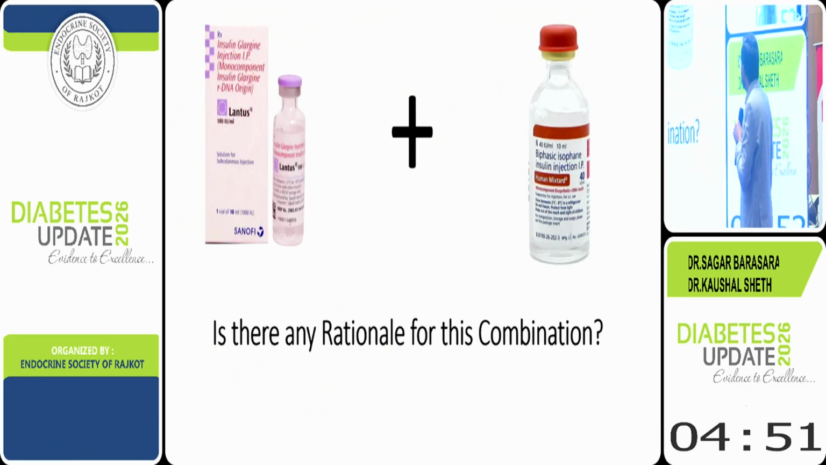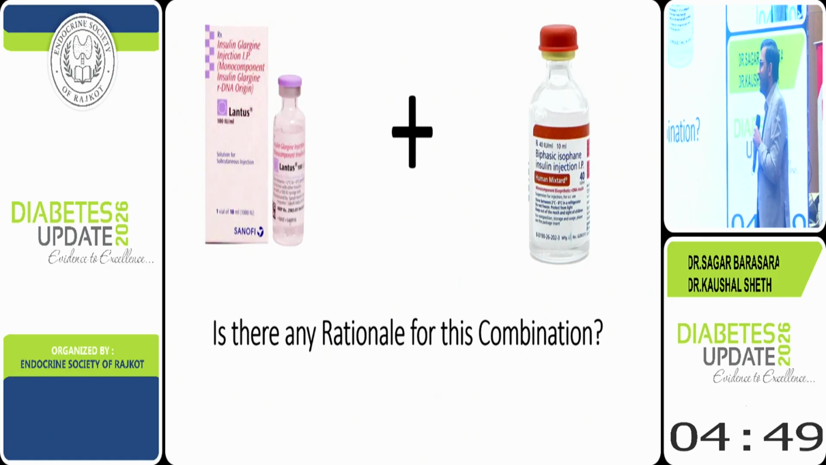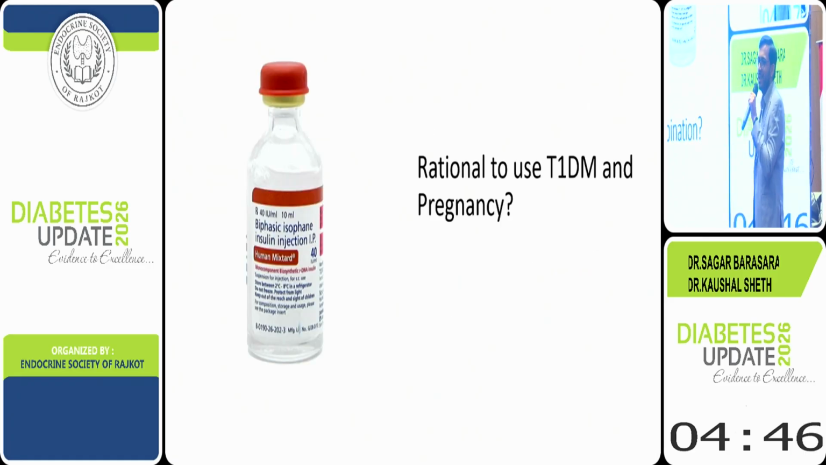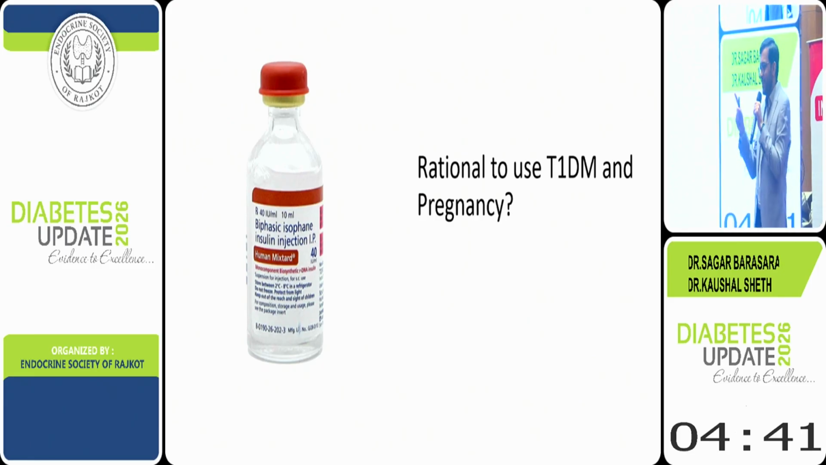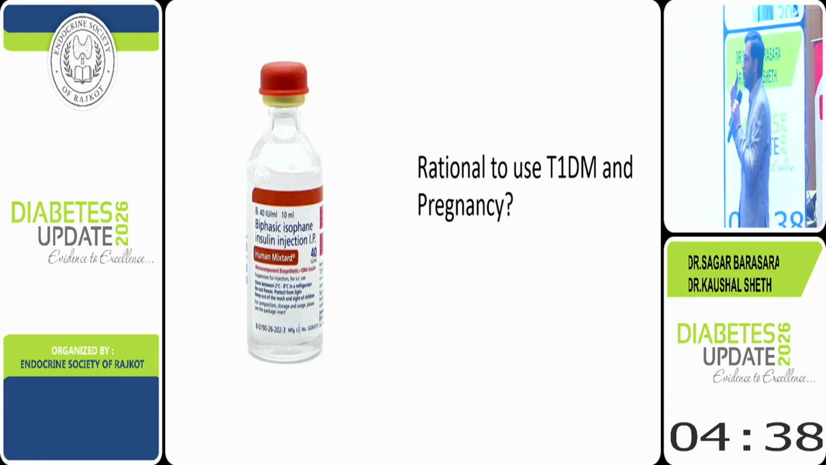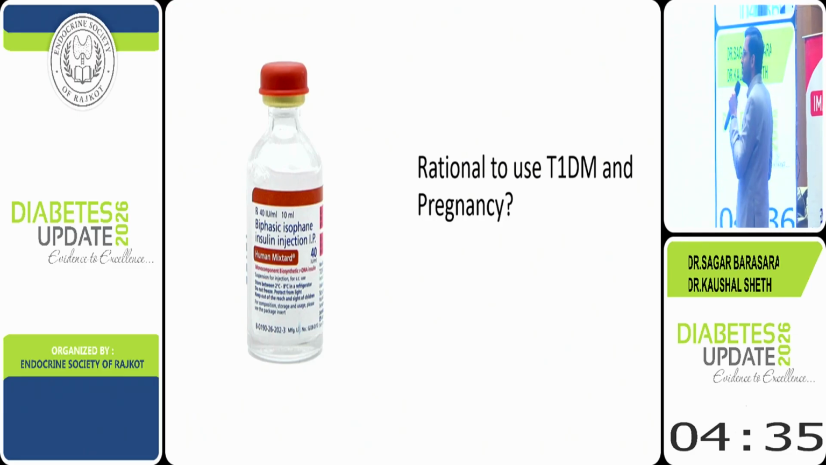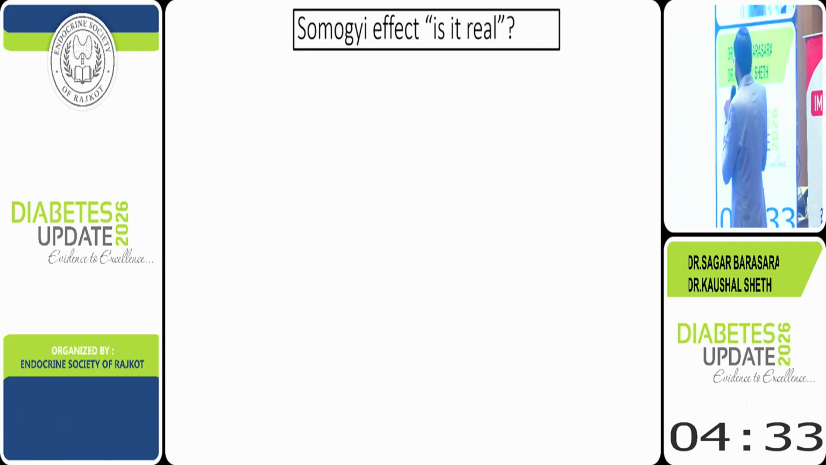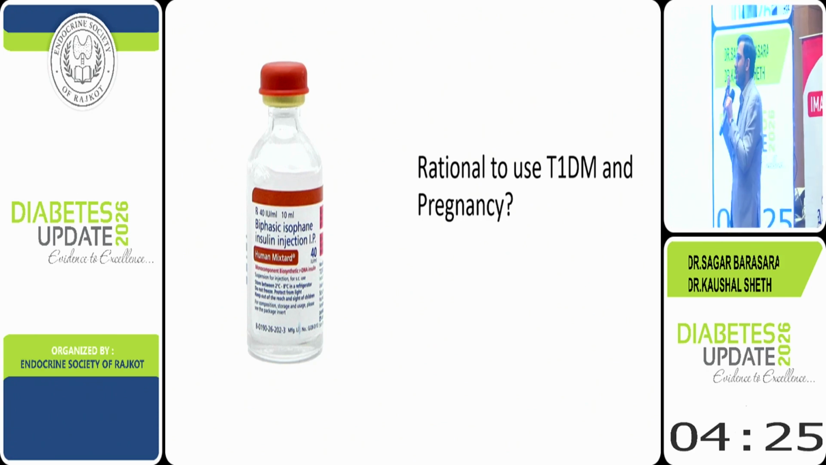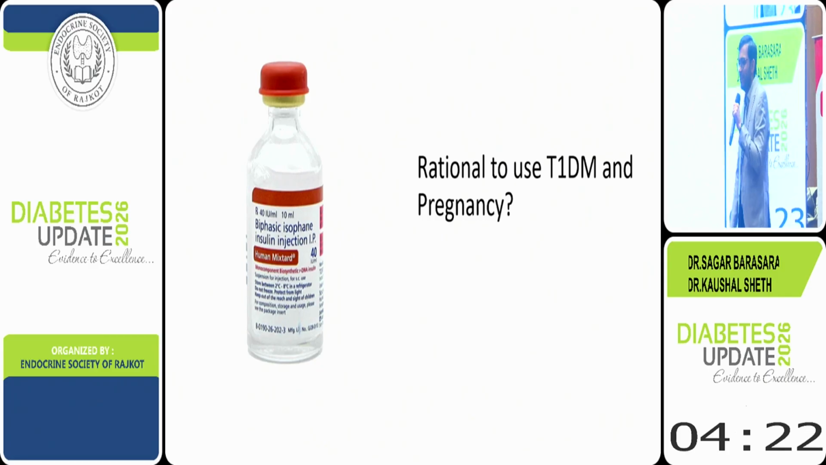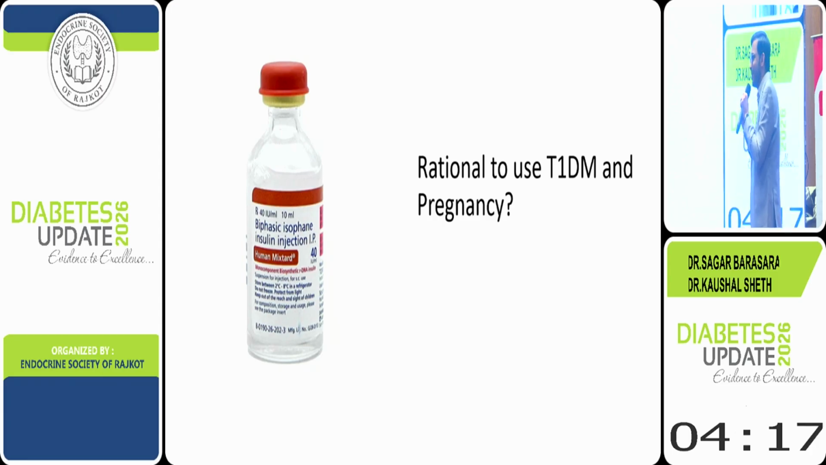Is there any rationale for using this combination, glargine plus premix? But we are seeing so many prescriptions with premix insulin and glargine. We are over-basalizing in this situation, and there is huge risk of midnight hypoglycemia if we use this insulin regimen simultaneously. And last, yes, this is the last question: is there any rationale of premix insulin in type 1 and pregnancy? I am not hearing a loud answer, so we definitely need an answer for this question. No, big no. Big no, right.